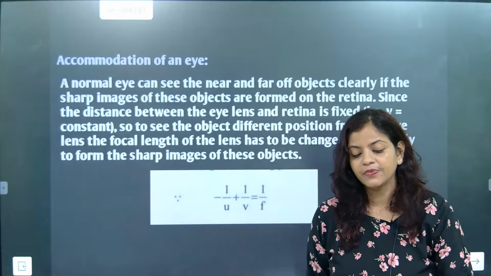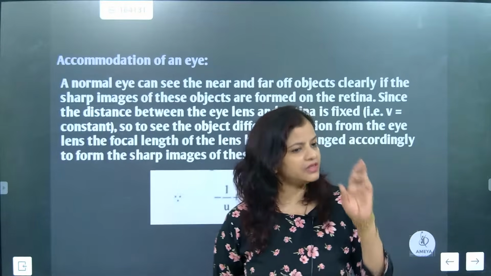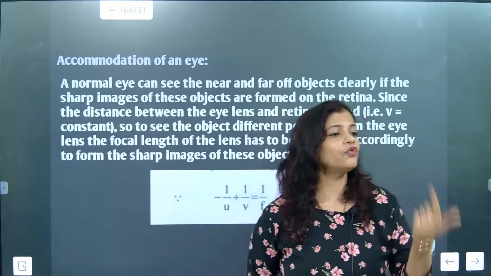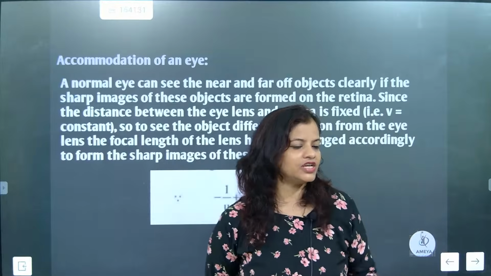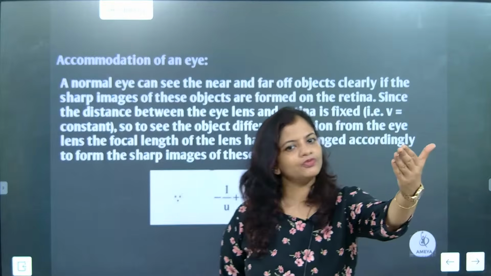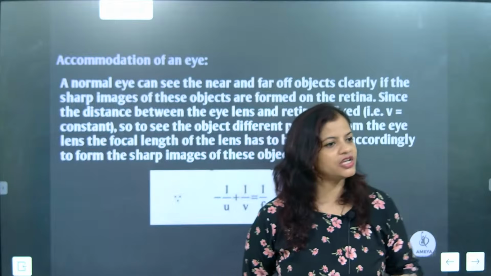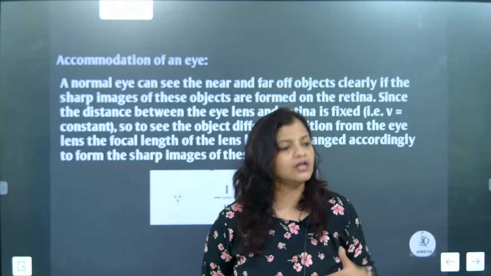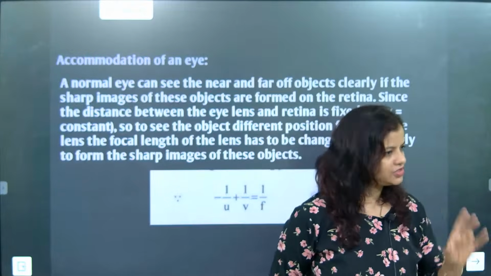Absolutely correct, beta. Now accommodation of an eye means the lens becomes thick and thin. The focal length of the lens is changing. For seeing far off objects and nearby objects, the focal length keeps on changing, and the adjustment is done so that you can see nearby objects and far off objects also. Done na?